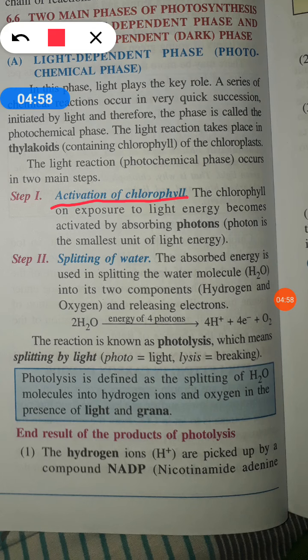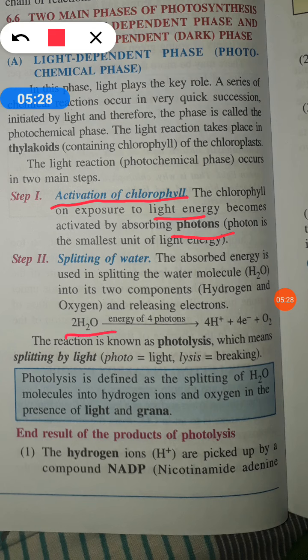How does it get activated? When the plants are exposed to sunlight, when light falls on the plant, on the leaves especially, they absorb this light in the form of photons. Photons are the small unit of light. They absorb light in the form of photons and they get activated. Once they get activated, what do they do? This solar energy, which is taken in the form of photons, is used for splitting the water molecule.